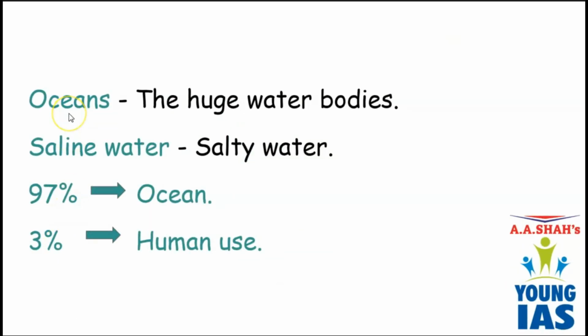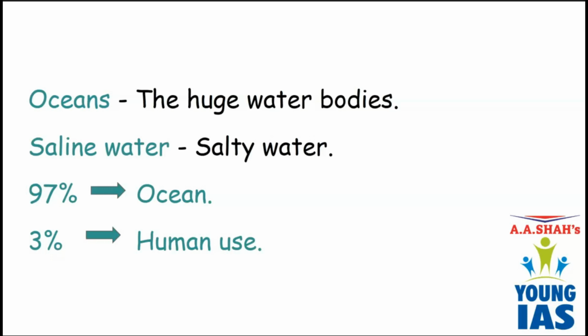What do you mean by saline water? Saline water is nothing but the water which is salty in taste. Suppose we have 100% of water available on earth, out of 100%, 97% is in oceans and seas and only 3% is available for human use.